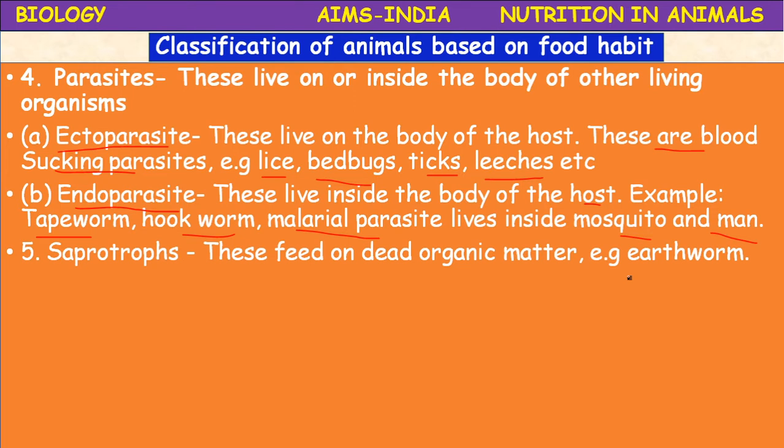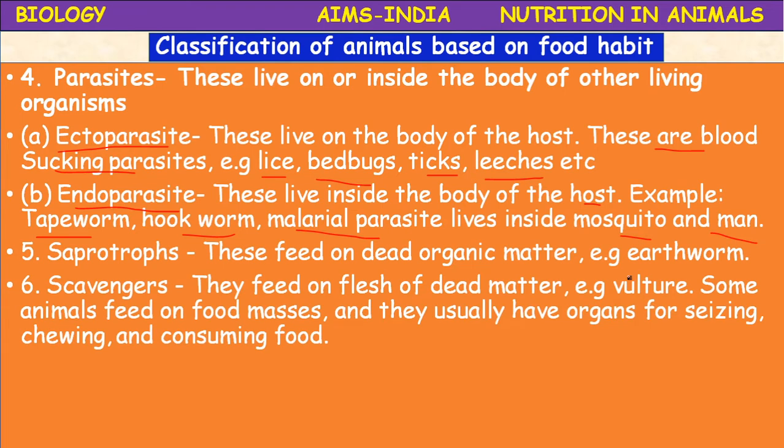Next, saprotrophs. Another type of animals are called saprotrophs. Saprotrophs feed on dead organic matter. Example: earthworm. Earthworm is present in moist or muddy soils. It is a saprotroph. And the next category is scavengers.